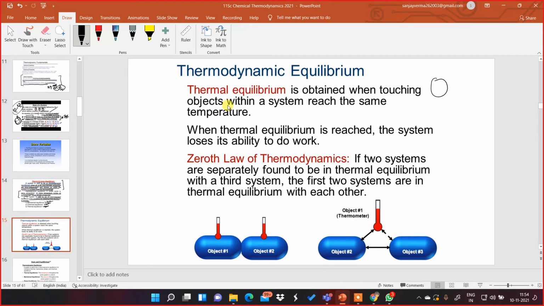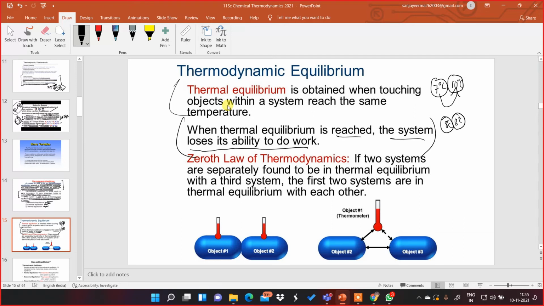Okay, suppose there are two bodies in contact. Say this is at 7 degrees Celsius, this is at 10 degrees Celsius. So there will be transfer of heat from the hotter body to the colder one. A time will come when both of them will have the same temperature, maybe 8 degrees Celsius for both. Okay, at that time it is said to be in a state of thermal equilibrium. When thermal equilibrium is reached, the system loses its ability to do work. Very, very important point. When thermal equilibrium is attained, the system will lose its capacity to do work.